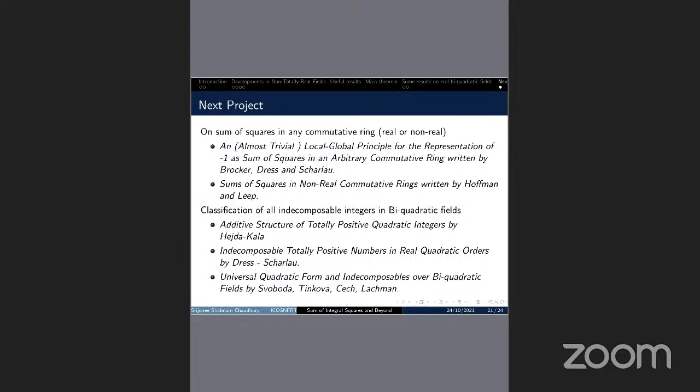So I want to extend the results to the biquadratic case, and the existing works on the biquadratic and quadratic cases for indecomposable integers are here. And also on sums of squares, till now I have worked on sums of squares in some number fields. I want to extend this work to any commutative ring also. Here are some relevant works.